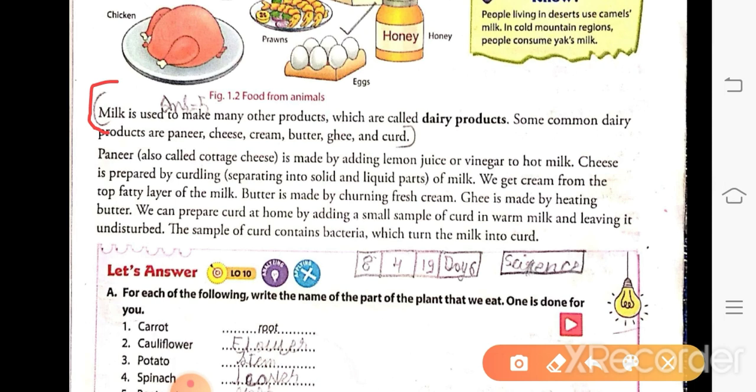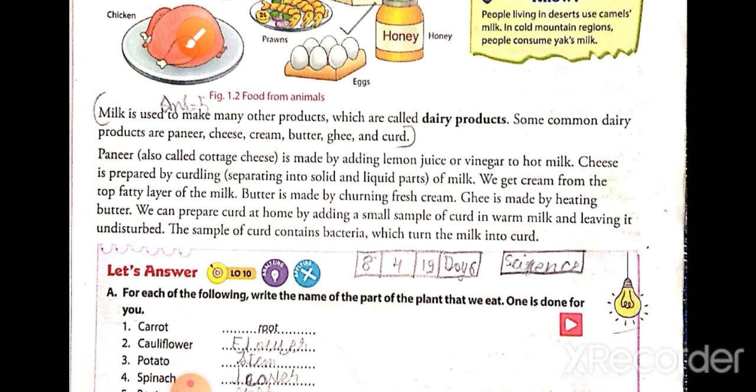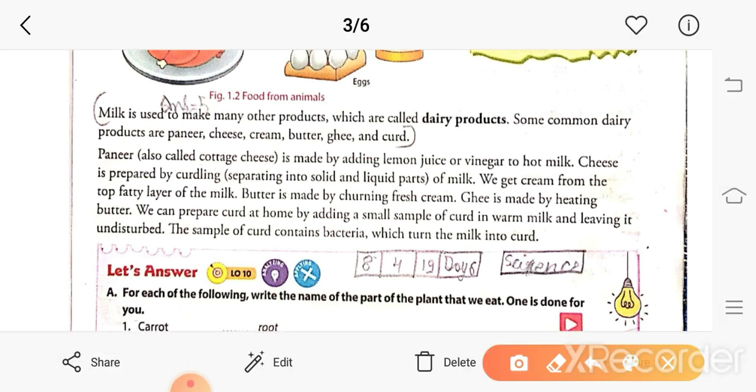You will cut this other, you will not write it.